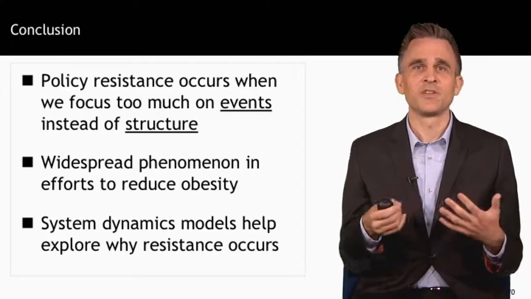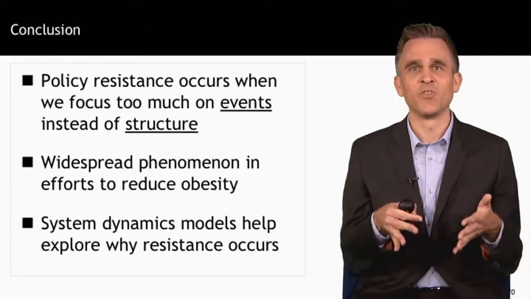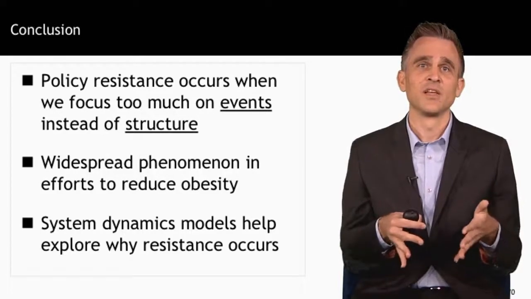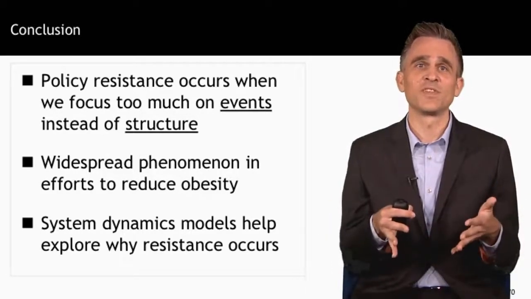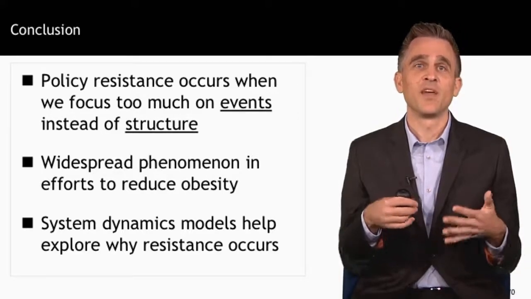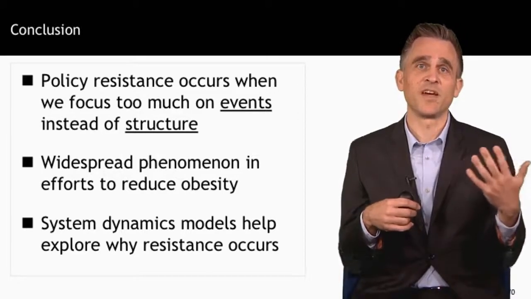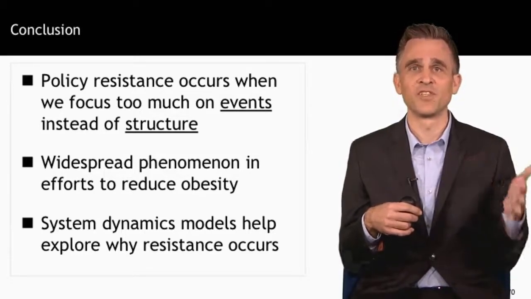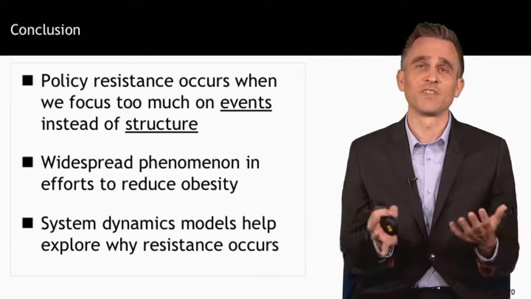So in conclusion, policy resistance typically happens because we focus too much on events and variables instead of structure. The predominant theme of this section of the course is that structure is what drives complex systems like obesity. I think obesity has grown and persisted at a high level because we focus too much on specific behaviors and specific parts of the environment instead of the overall system.